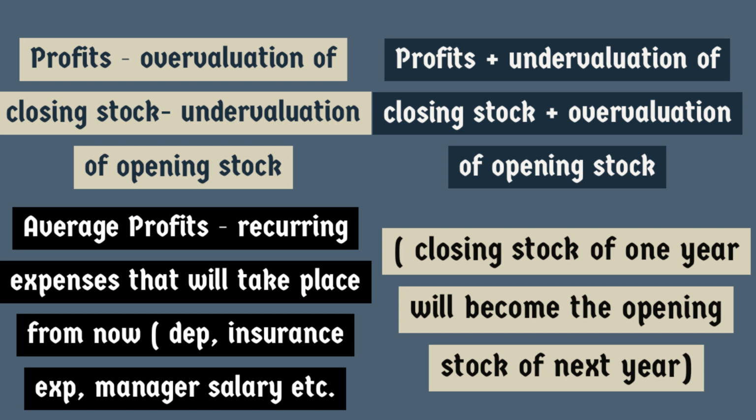If undervaluation of closing stock is there, it will be added to the profits, and if undervaluation of opening stock is there, it is deducted from the profits. So make sure you are not confused on this point. Overvaluation of closing stock and undervaluation of opening stock are deducted, and overvaluation of opening stock and undervaluation of closing stock are added back to the profits.